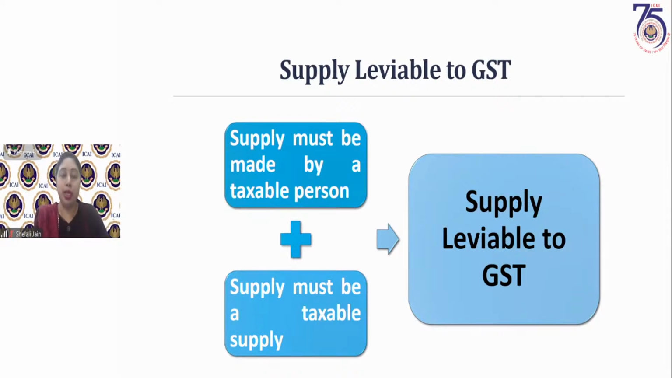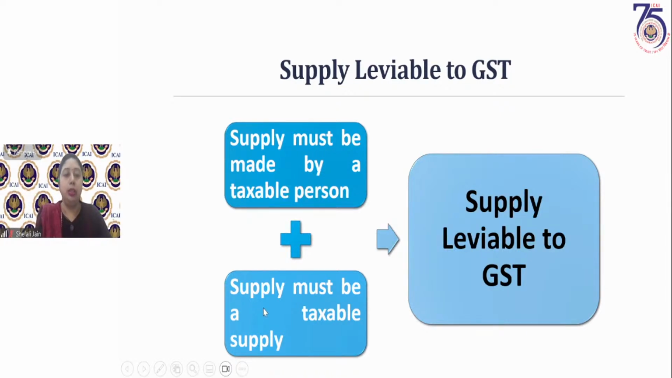So supply should have been made by such a person. Either he is liable to register or he has voluntarily registered. If he is liable to register, even though he has not obtained registration, any supply made by him will be leviable to GST. He is supposed to obtain registration and pay GST.